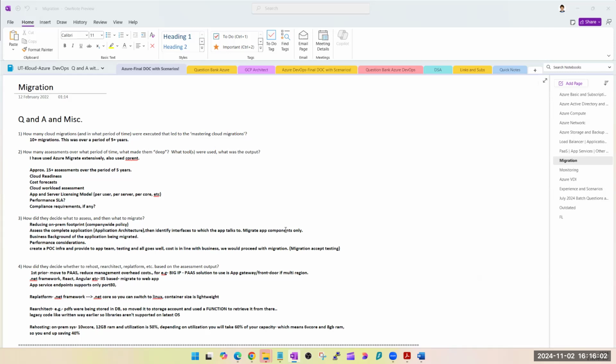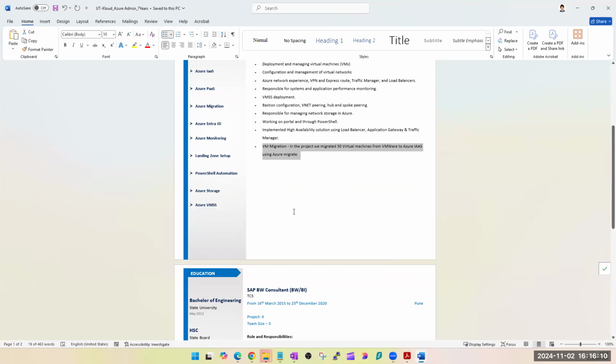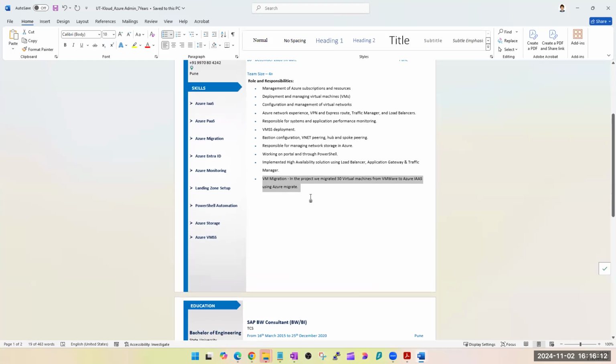So don't worry about it. If you are able to say all these things, what we have mentioned here in this resume, this will be more than enough, if you are actually able to convey to the interviewer that you have done it.